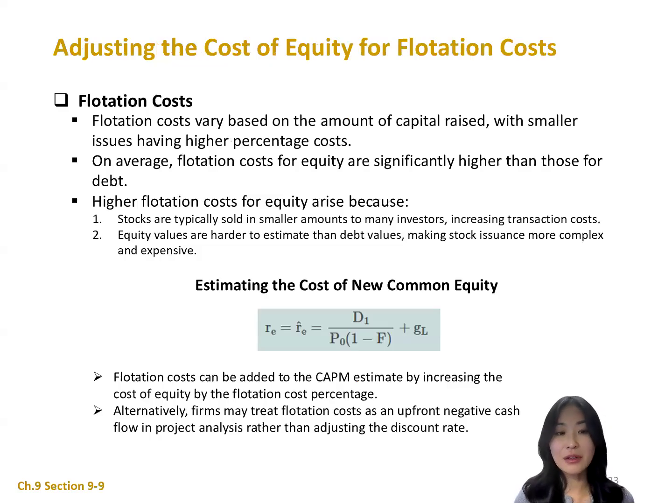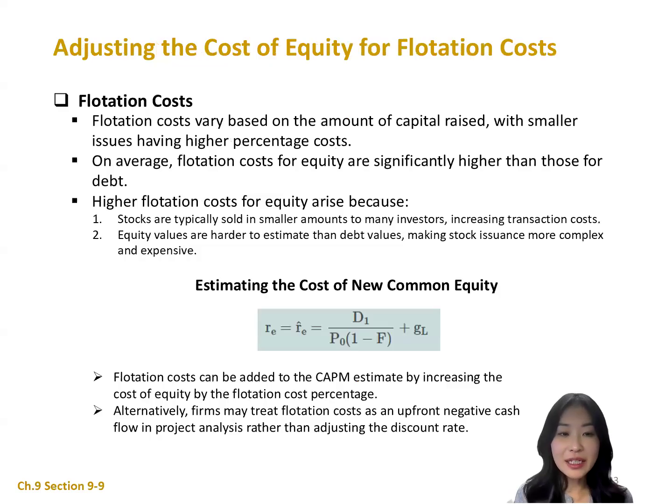So let's estimate the cost of new common equity. For a firm using the constant growth model, we assume this firm has constant growth. So we can use this formula, very familiar from the formula we studied already in the previous session. In this part, we should adjust for the flotation cost. So RE is the cost of new common equity, D1 is the expected dividend next year, and F is the flotation cost percentage. So RE = D1 over P0 times (1 minus F), plus g, where g is the growth rate.